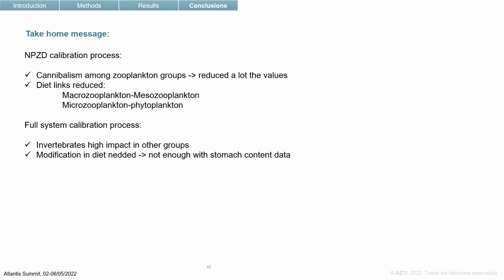The invertebrates had a high impact among the groups included in the model, and we needed to modify quite a lot of diet values, so the information from stomach content we had to initialize the model wasn't enough.